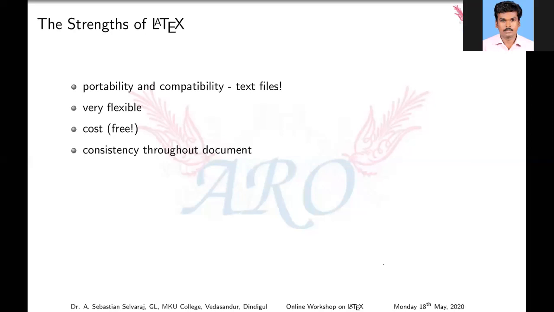Consistency throughout the document. Yes. Suppose you want to give equation numbers consistently, chapter 1, chapter 2, and so on. For equation numbering, it's possible and very easy in LaTeX. Focus on content. If you prepare the preamble only once, you may use that preamble your whole life. That means you have to focus only on content. No need to worry about formatting, text margins, inserting chapters and so on. You only focus on your content.